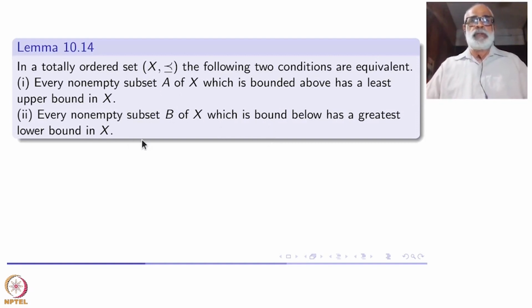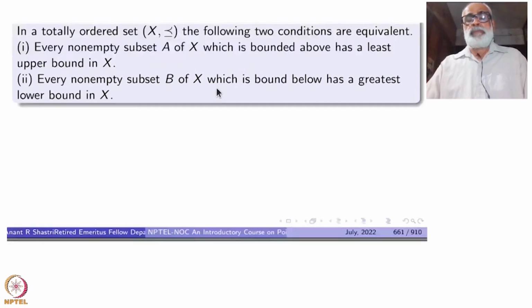This is just the dual of the statement. But these two are equivalent. So let us prove 1 implies 2. The proof of 2 implies 1 is just the other way around. You just have to reverse the inequalities and so on, right? So they are similar. So if we prove 1 implies 2, we are done.